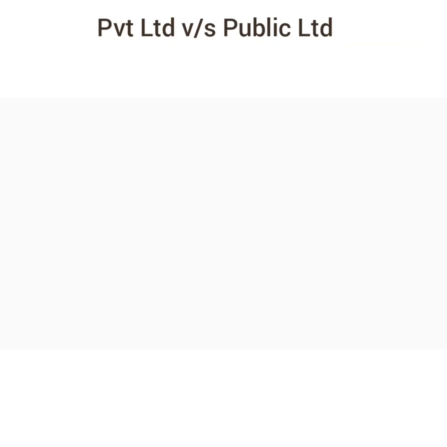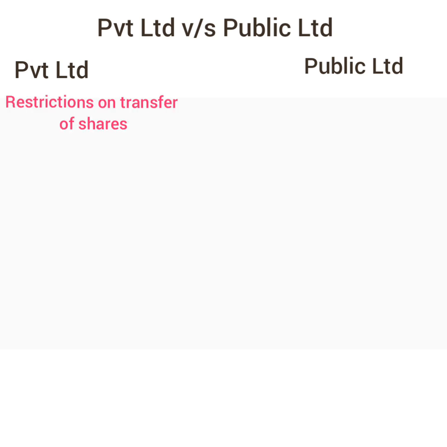Difference between private limited and public limited company. A private limited company is a form of joint stock company which has restrictions on transfer of shares. Public limited company is a joint stock company which is not a private company or a private limited company. Public limited company has been defined as a joint stock company which is not private limited.